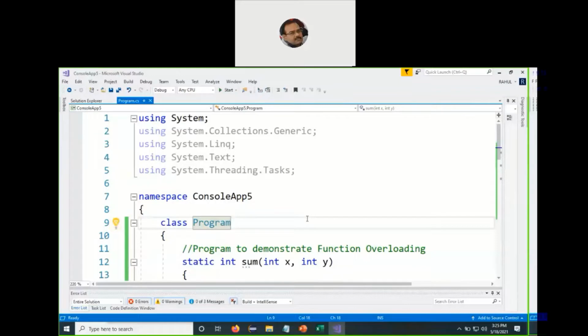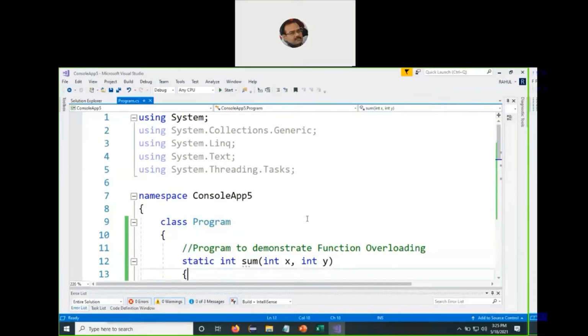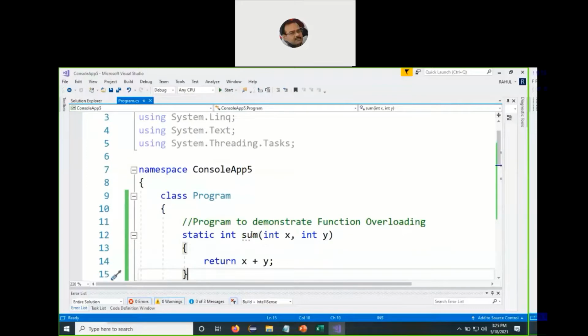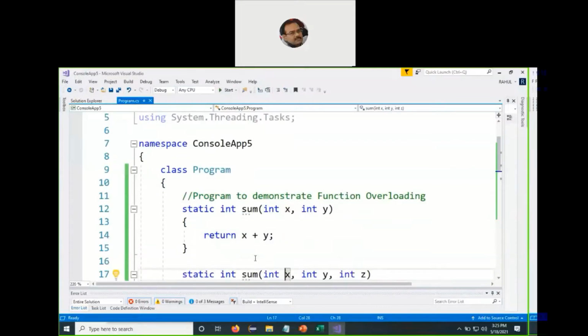So we define a class Program, and we call the name of the function sum. Now here we see it receives two parameters, both of them integer type. So int x comma int y, and it adds the values of these two integer variables. So return x plus y. Then we redefine the same function, but this time with more parameters. In the first definition, the sum function had only two parameters, both integer type. Here also we are using integer type, but the number of parameters has increased from 2 to 3.